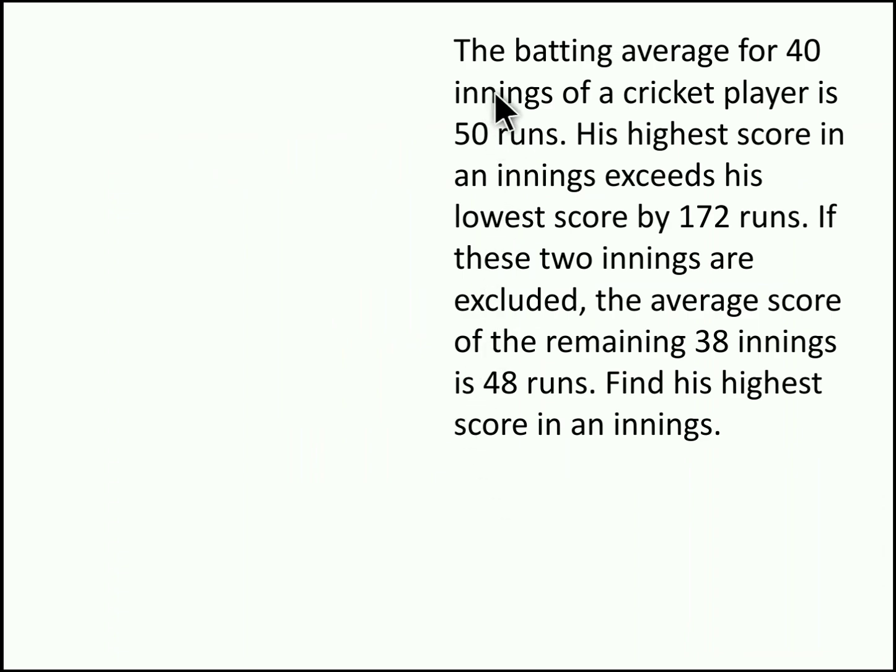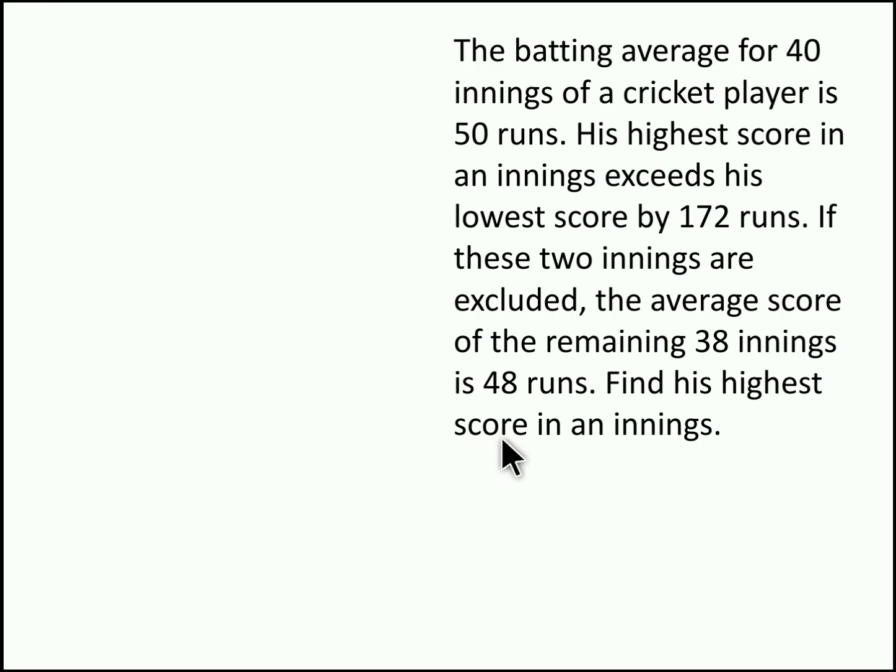The batting average for 40 innings of a cricket player is 50 runs. His highest score in an innings exceeds his lowest score by 172 runs. If these two innings are excluded, the average score of the remaining 38 innings is 48 runs. Find his highest score in an innings.